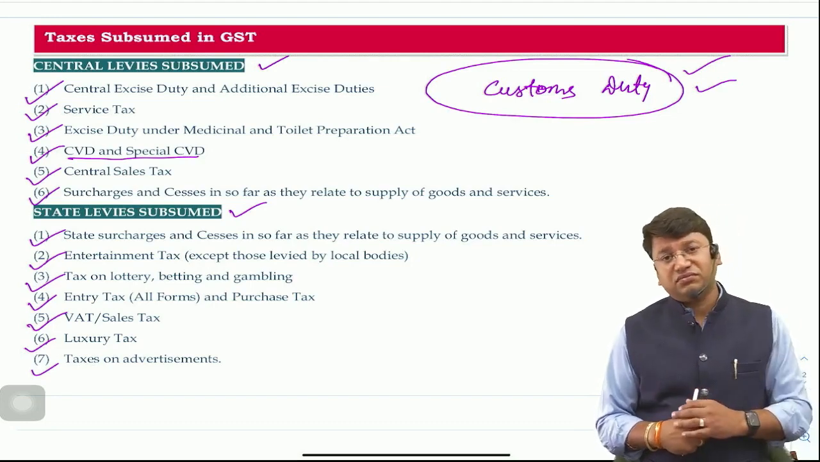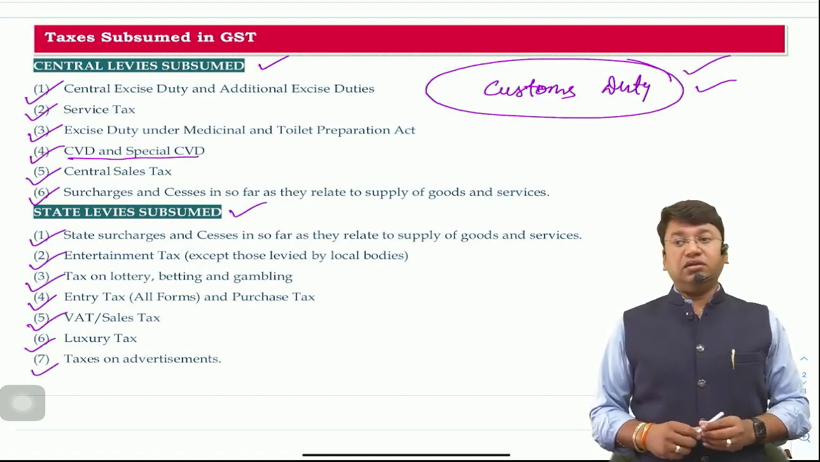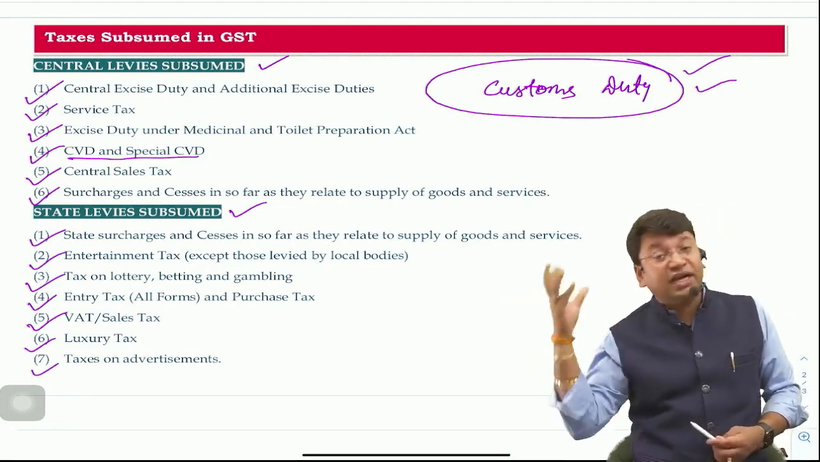Now, one question will come to our mind. Sir, okay, these old taxes got subsumed in GST, agreed, but why?